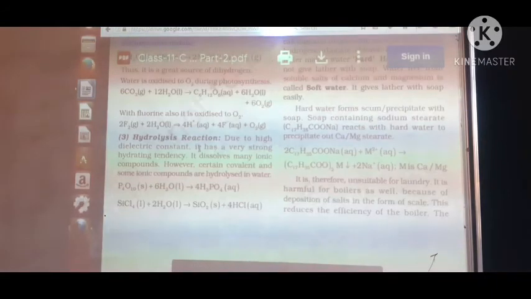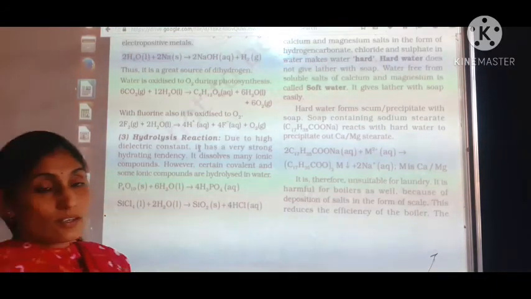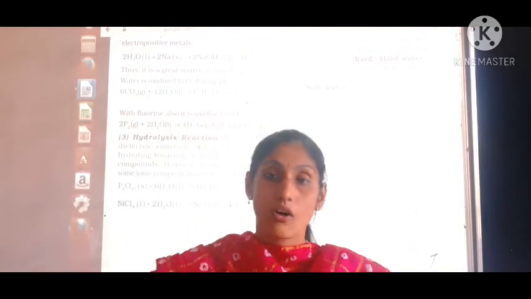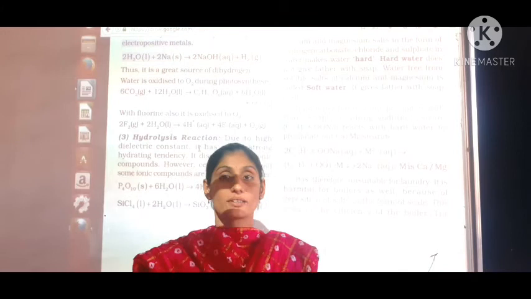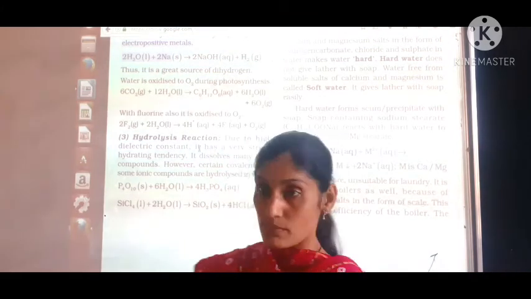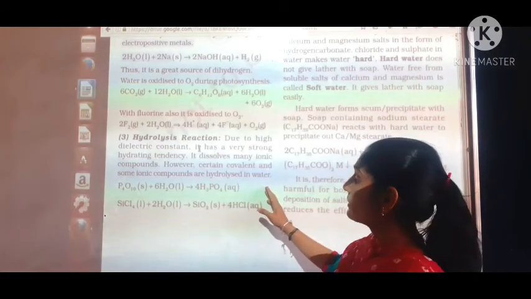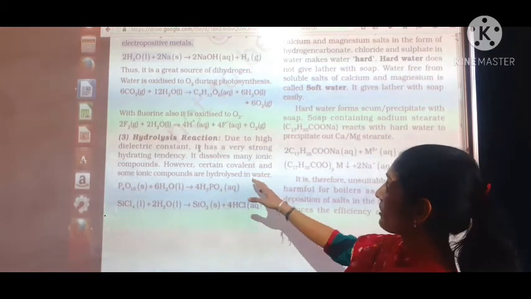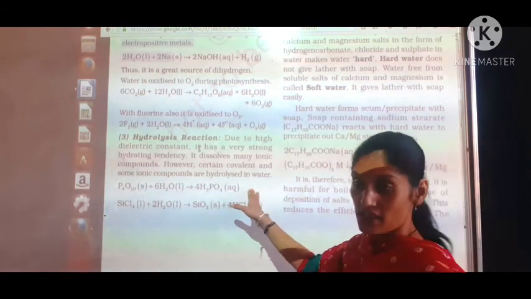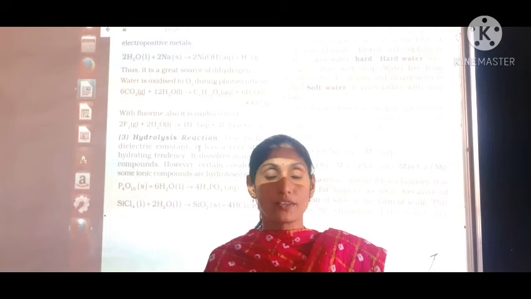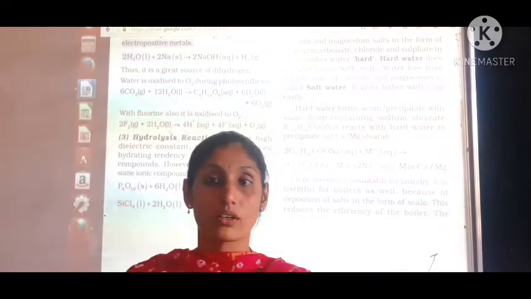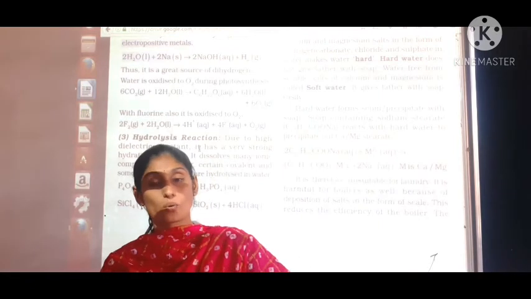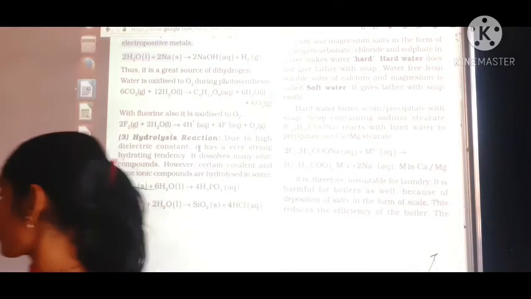hydrolysis of water. That means we are dissolving organic compounds in water as well as inorganic compounds in water. Mostly inorganic ones are not going to be dissolved, but organic ones are going to be dissolved. So we have learned that whenever covalent and ionic compounds are hydrolyzed in water, they form respective compounds. That is phosphoric acid. Secondly, when silicon tetrachloride is dissolved in water, it produces silicon dioxide along with hydrochloric acid. And lastly, we have learned about the hydrate formation.